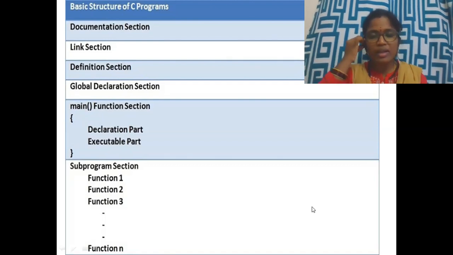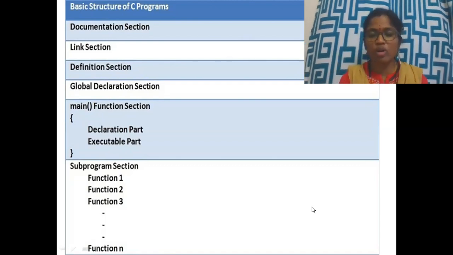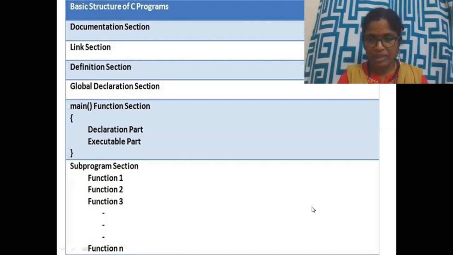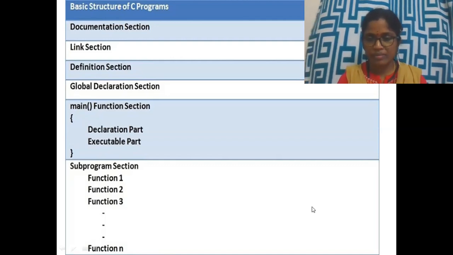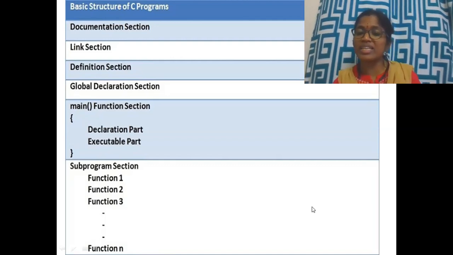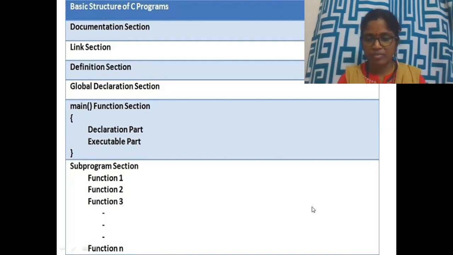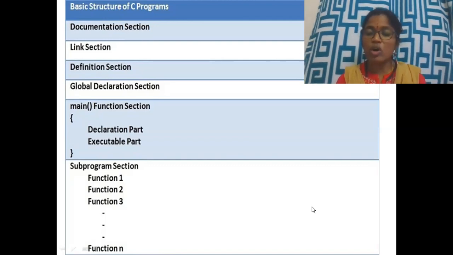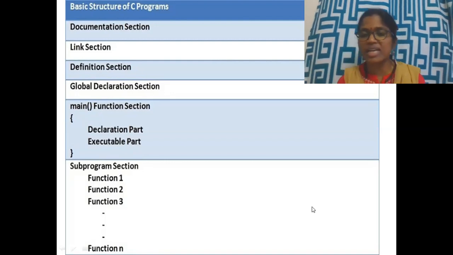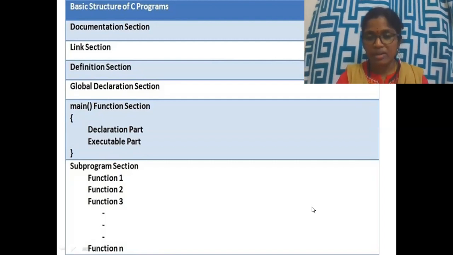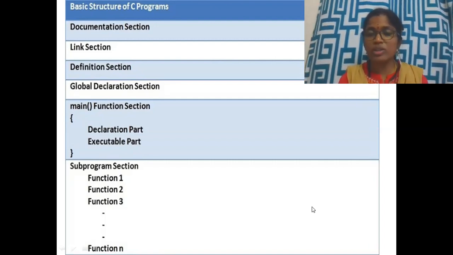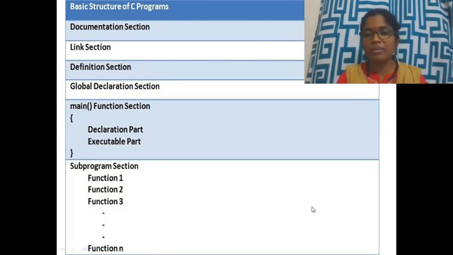For example, if you write a C program for a library system, there will be different modules. Each module can be written as a different function. So the complex task is divided into different tasks. In the same way, the different functions are allocated in a C program so that everything can be called from the main function.